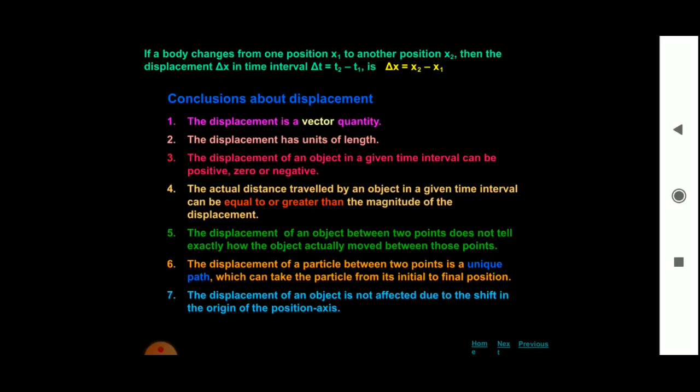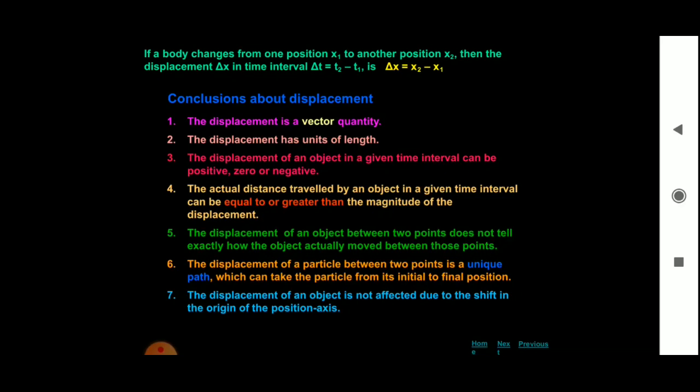So these are the points about displacement. Displacement is a vector quantity. It is also measured in units of length. Displacement can be positive, 0 or negative. The actual distance traveled by an object in a given time interval can be equal to or greater than the magnitude of displacement.